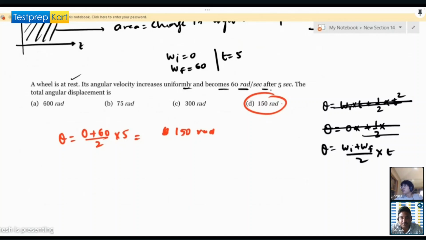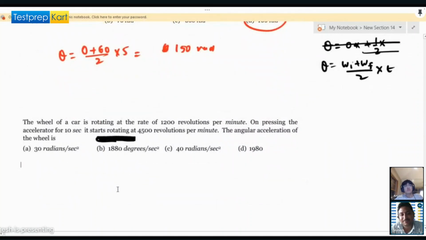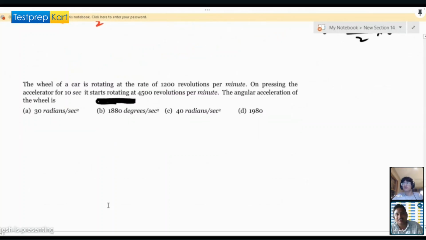You have to think about this question first before attempting. It's very easy, but you have to think about it. Which equation should I use here? You have to use the equation which we have done, but here the rotation is given, 1200 revolutions per minute.